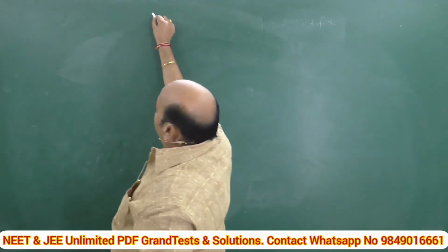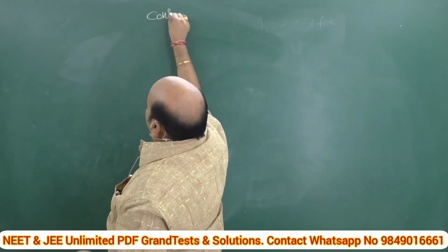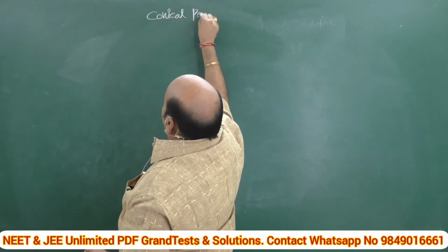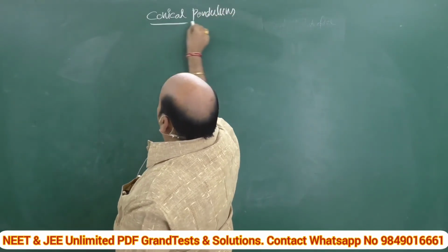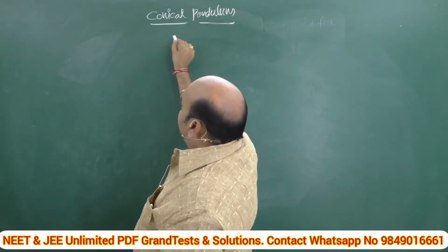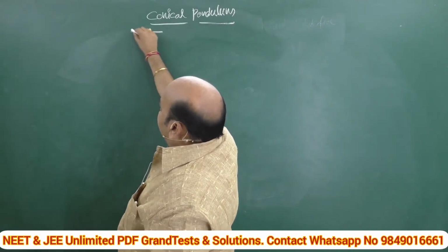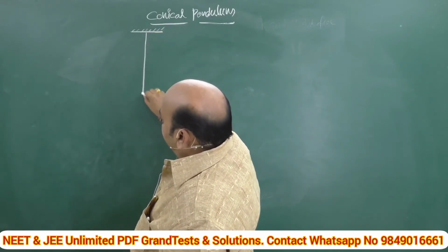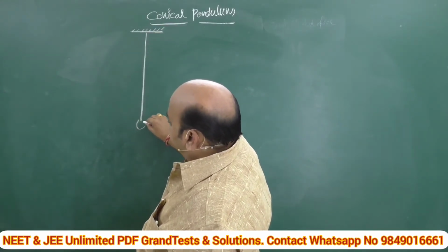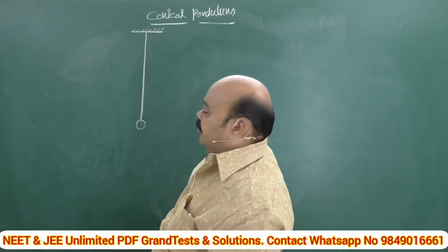Here it is a conical pendulum. Observe this. This is called conical pendulum. It is a rigid support. Here a certain mass is suspended by means of a string.